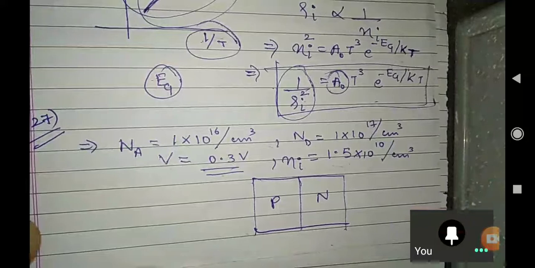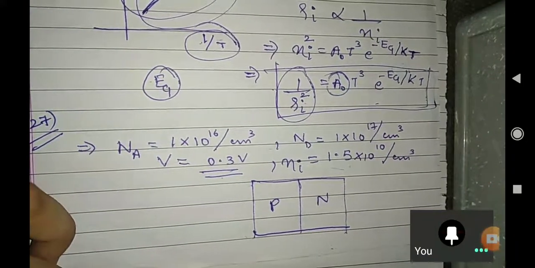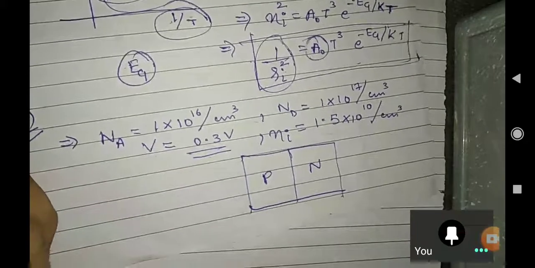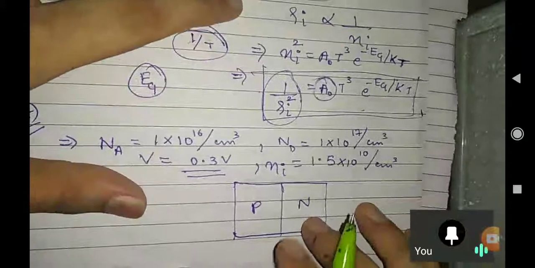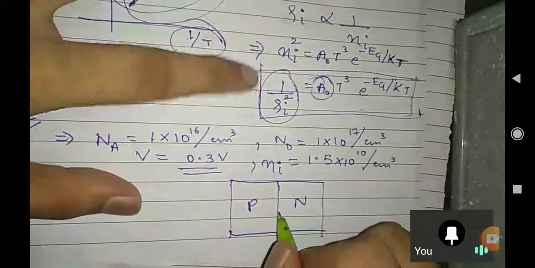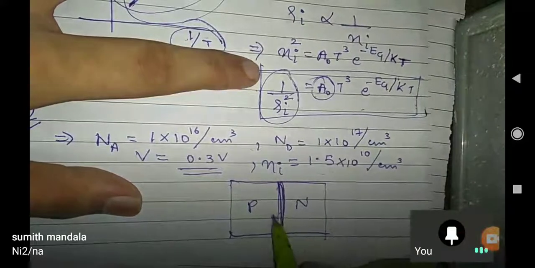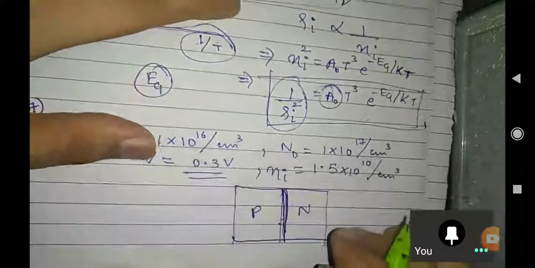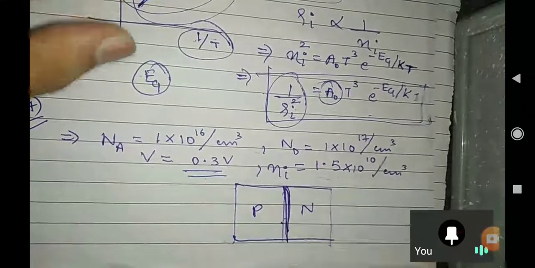Now at the edge of depletion region they are asking from us. This is our PN junction. They are asking electron concentration at the edge of the depletion region. This is our depletion region. Ni square over Na, okay, you are saying like that. No, you can't say like that. You first of all read.